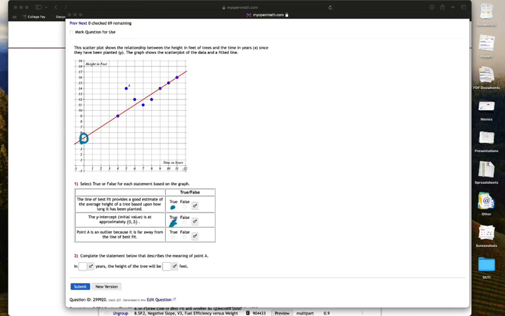And point A is an outlier because it is far away from the line of best fit. Well, you can see that it is. If point A was down here, for example, then it would not be an outlier. But right now, it is an outlier.